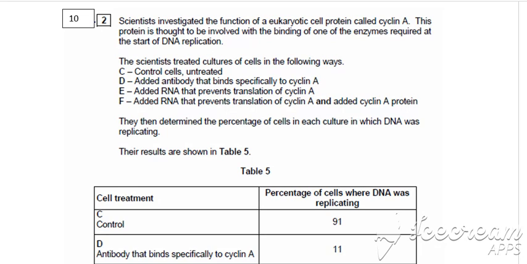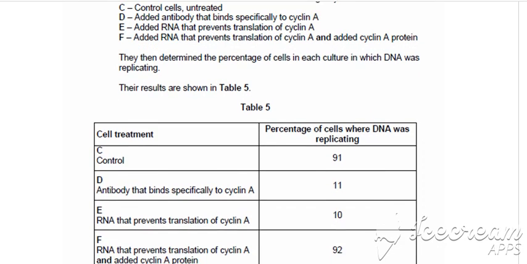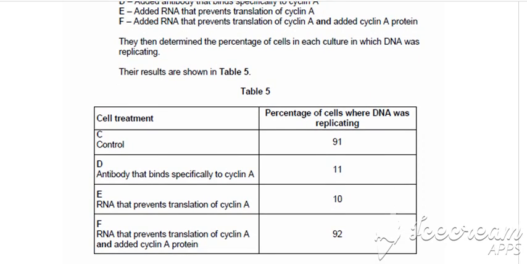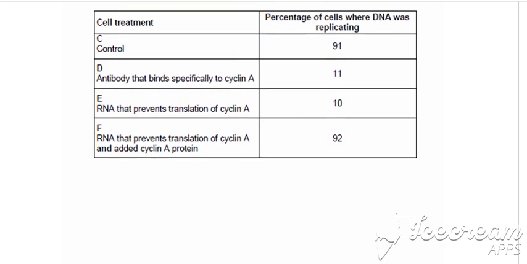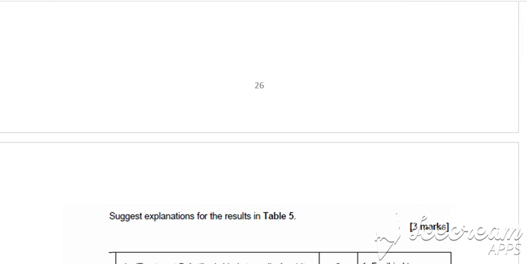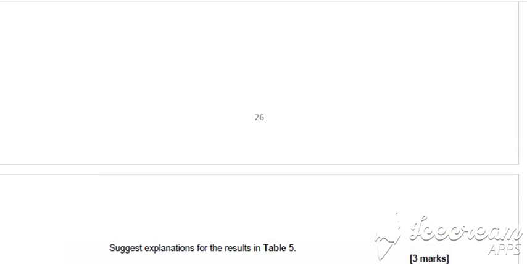And we are given the results in table 5. We can see that 91% of the cells were still dividing in the control. In D and E, this reduced rapidly, and in F, it was around about the same. So the question is asking us to explain these results. So suggest an explanation for the results in table 5.